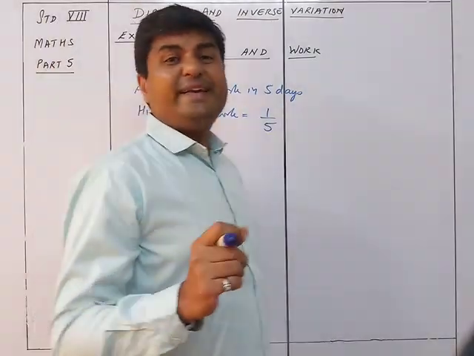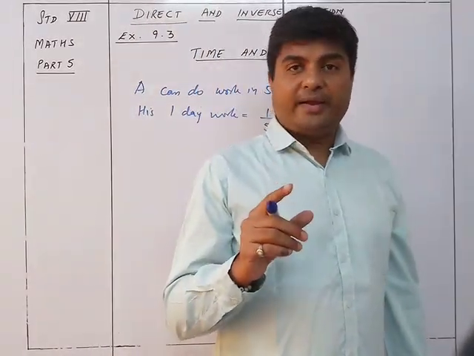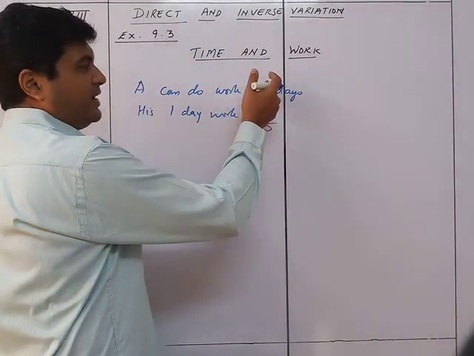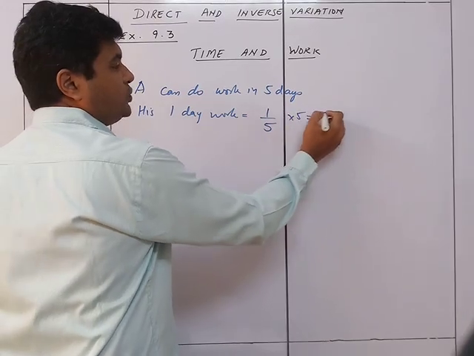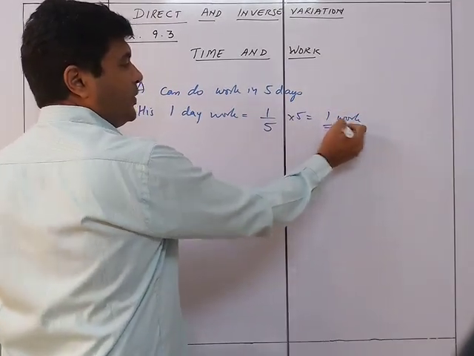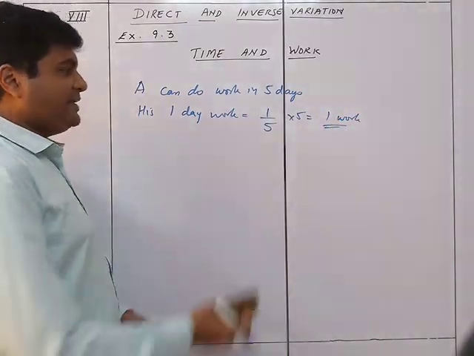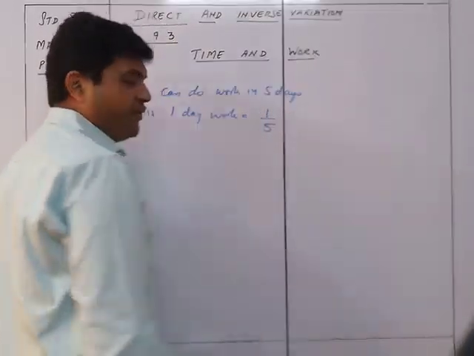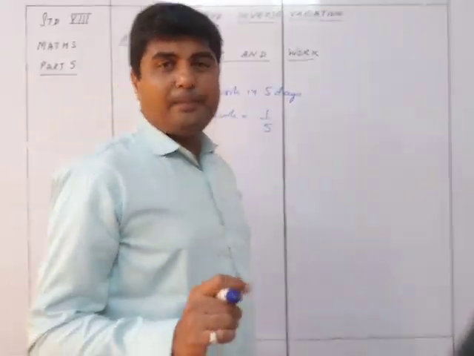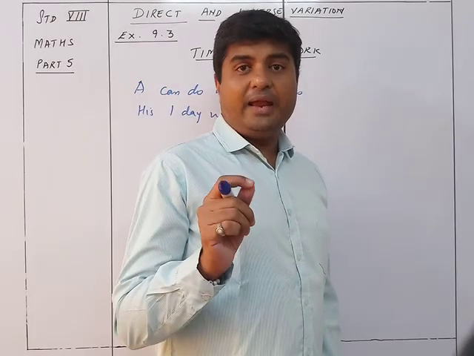What is the amount of work he does in 1 day? 1 upon 5. So 1 upon 5 into 5 days is equal to 1 work. That's precisely what we want. So this means 1/5 of the work is going to be completed by A in 1 day.